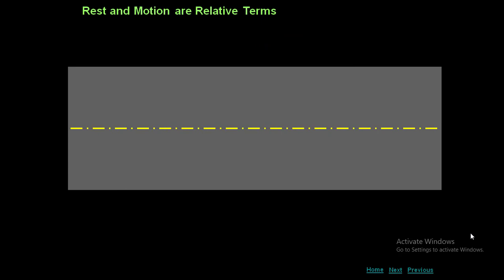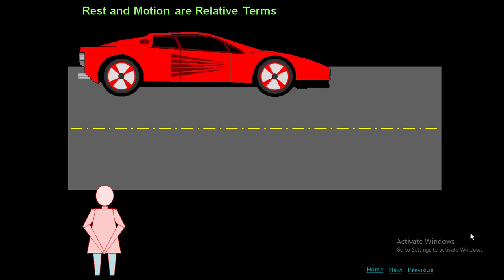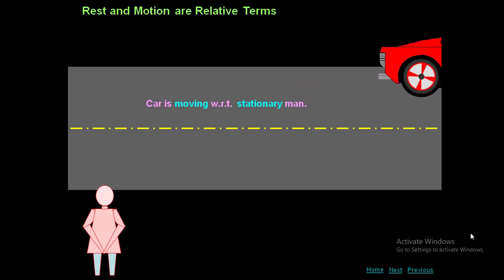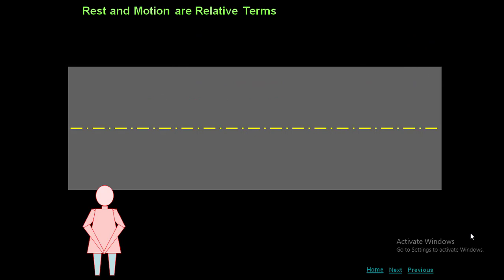Now you can see some examples in a pictorial way. There is an observer who is present on the ground. There is a car. The car is moving with respect to a stationary man because the person is at rest, but the car is moving.